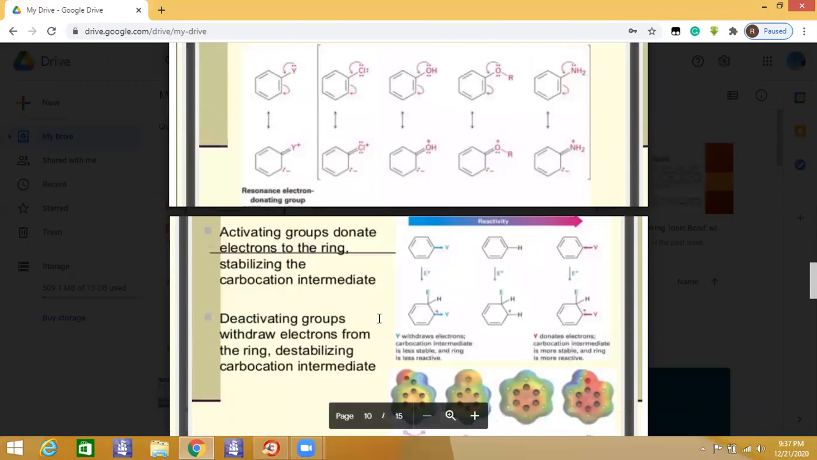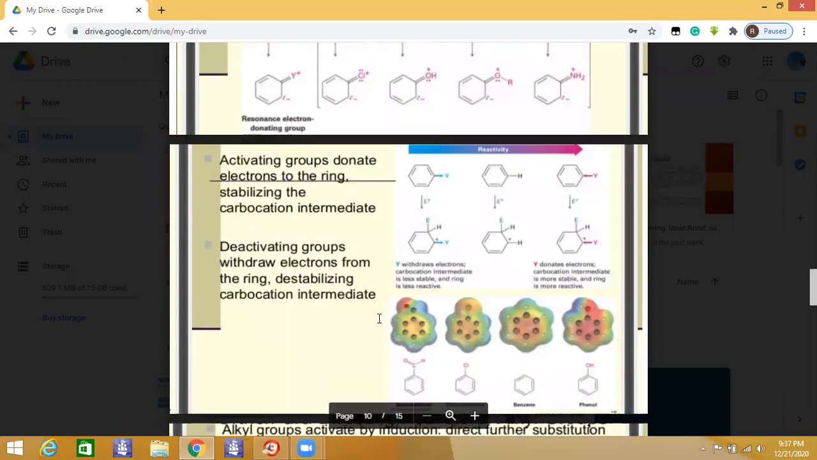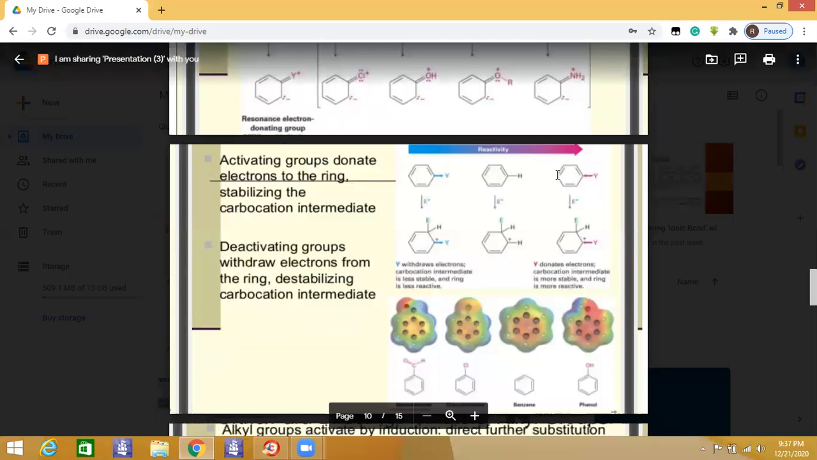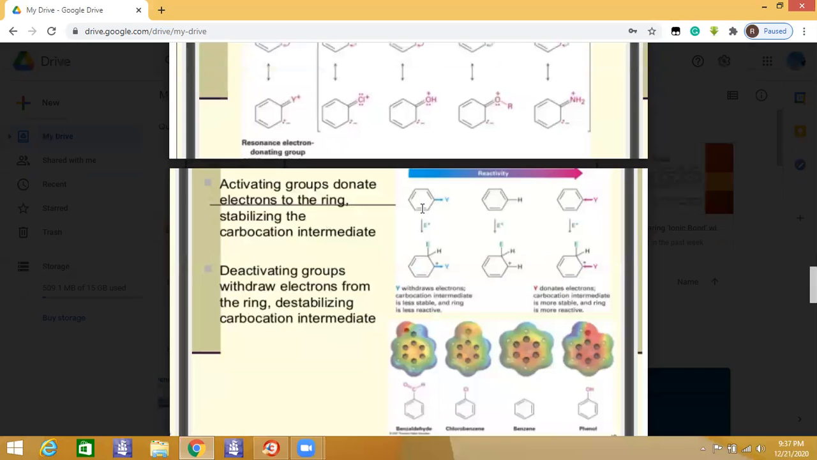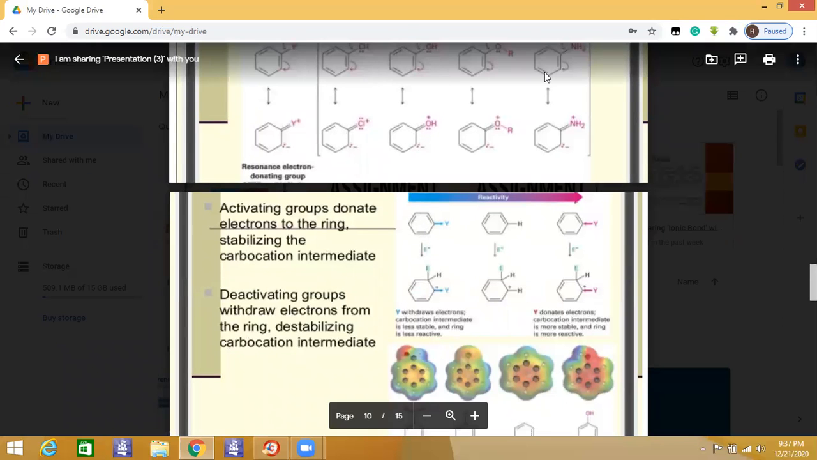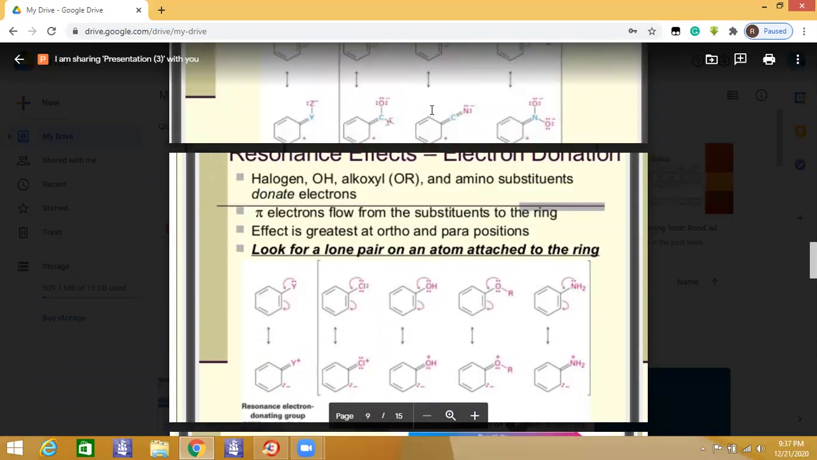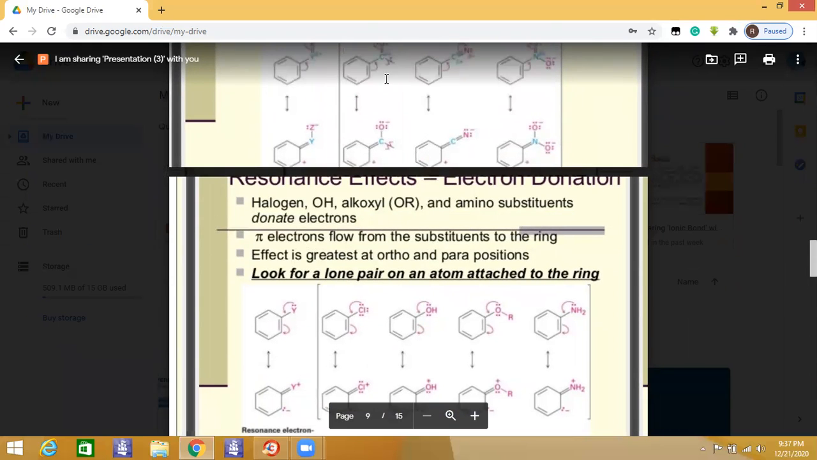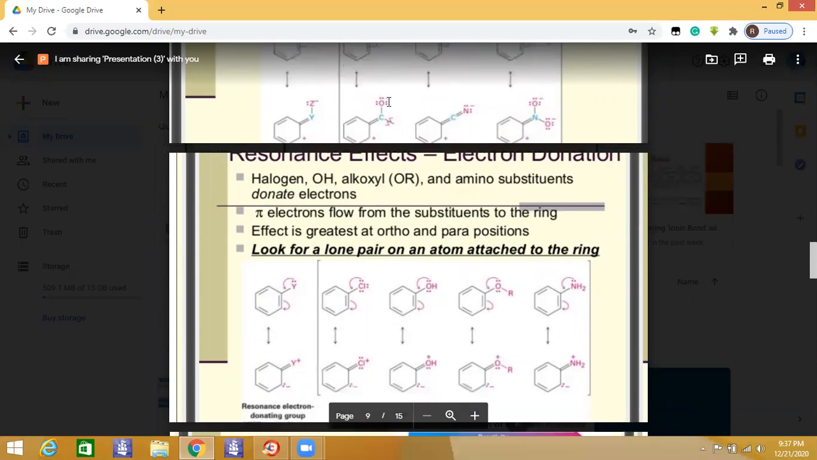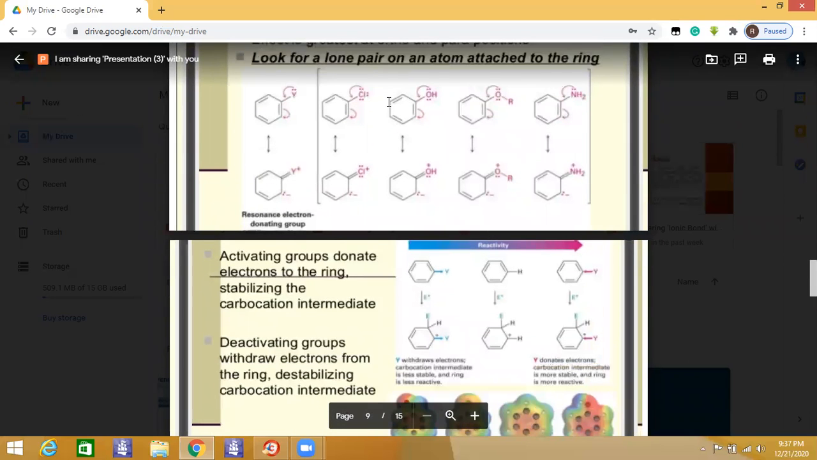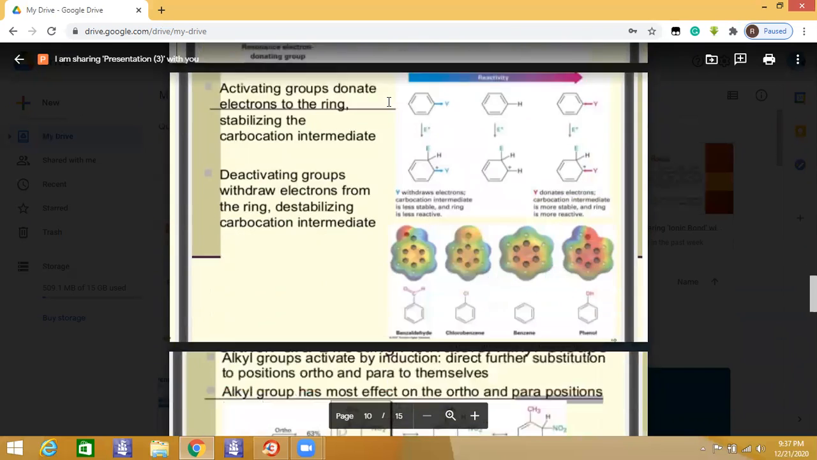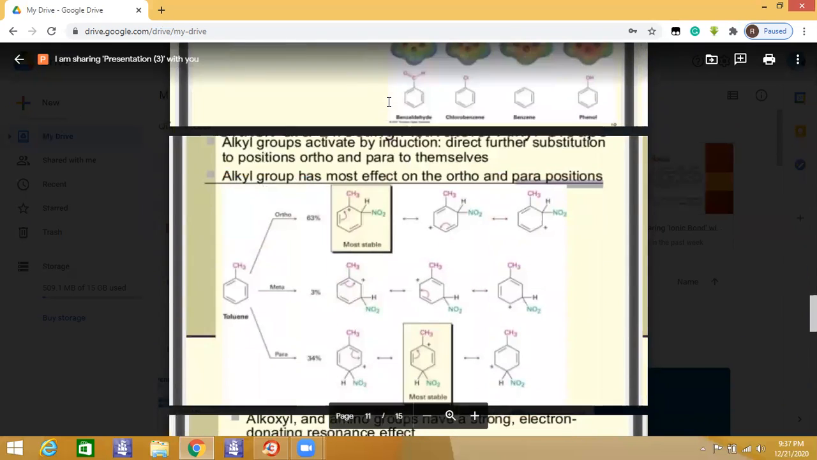So activating groups basically donate electrons to the ring, stabilizing the carbocation intermediates, like these carbocation intermediates which are going to be formed. By stabilizing it. And deactivating groups, in this case, withdraw electron density from the ring, making the ring electron poor and destabilizing the carbocation intermediate.